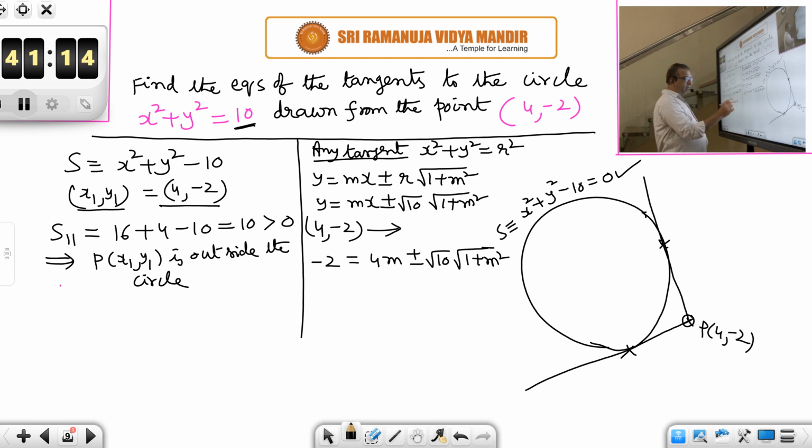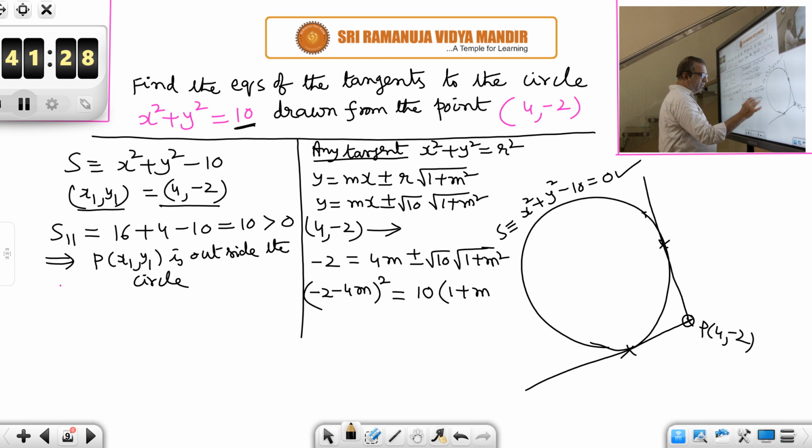Take minus 4m to the left side: minus 2 minus 4m, and then square it. The right side, plus or minus when squared becomes plus, root 10 becomes 10, root of 1 plus m square becomes 1 plus m square. By solving this quadratic equation and finding the roots, we can get the values of m1 and m2. They are the slopes of the two tangents.